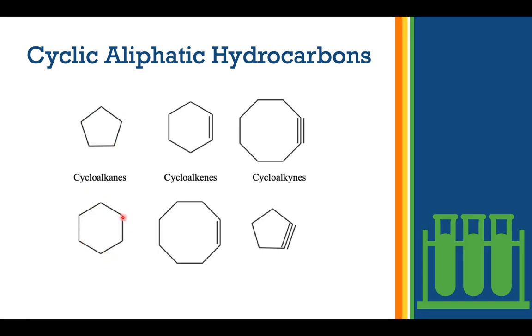Remember our rules: penta, hexa, hepta. So this has 1, 2, 3, 4, 5, 6. It's hexa. This is a cyclohexane. Now because this has a double bond here on both of these, they become alkenes. So this is a cyclohexene. And this is 1, 2, 3, 4, 5, 6, 7, 8 carbons. So that means octa. So this is a cyclooctene. Okay.